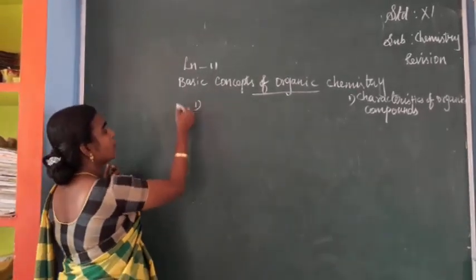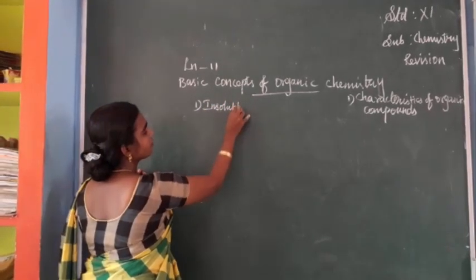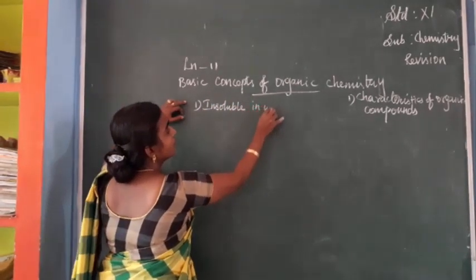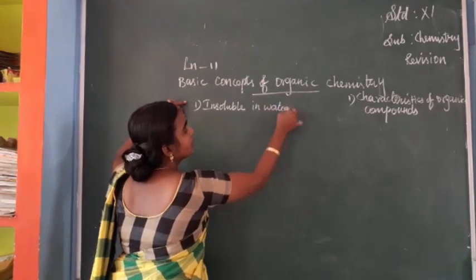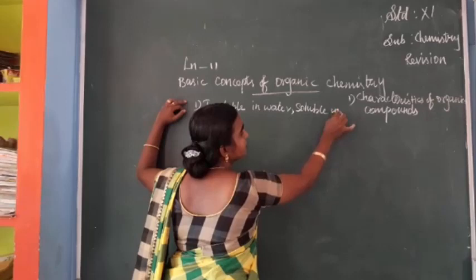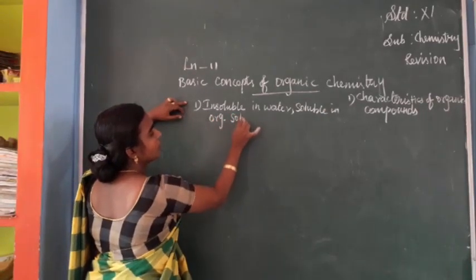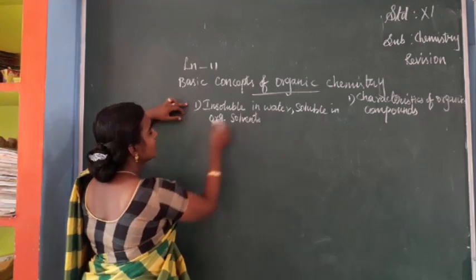Organic compounds are insoluble in water. They are soluble in organic solvents. They are highly inflammable.